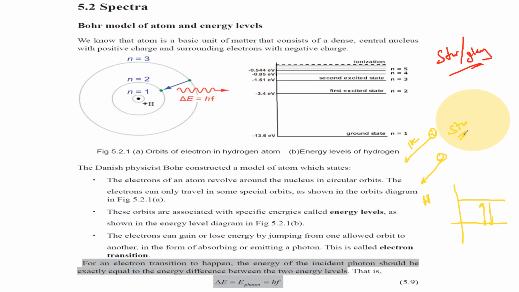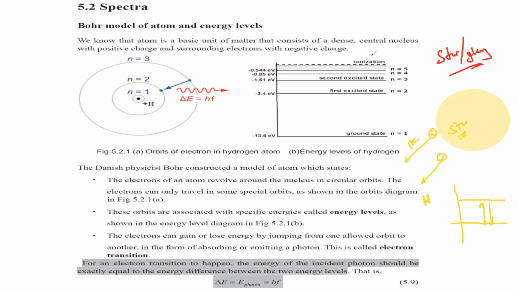So these spectrums, which are known as line spectra, are also known as the fingerprint of the element. It's like the identity of the element. Every element has a unique line spectrum.